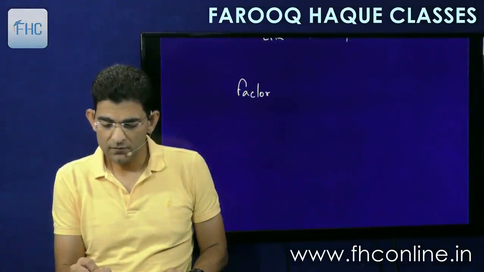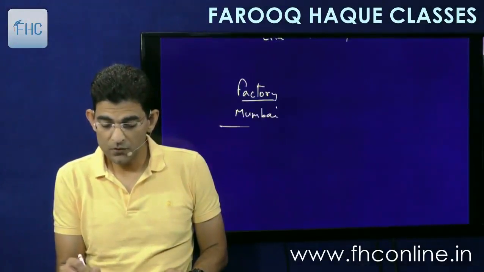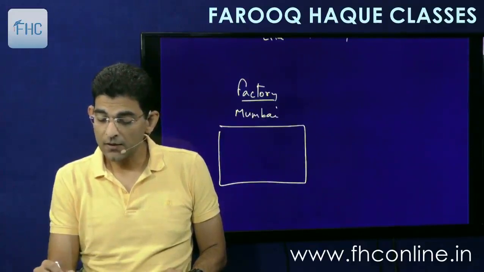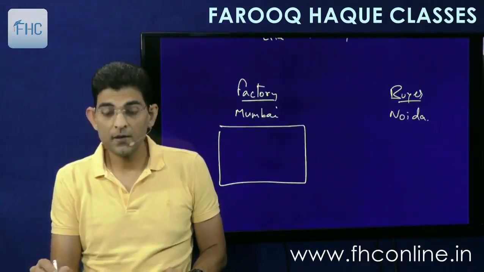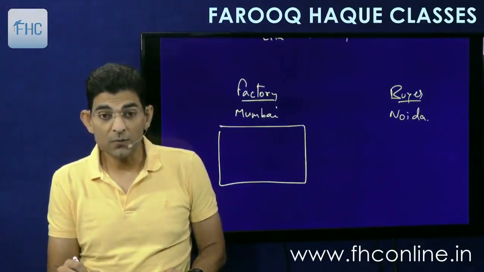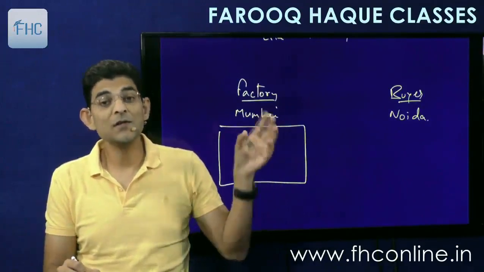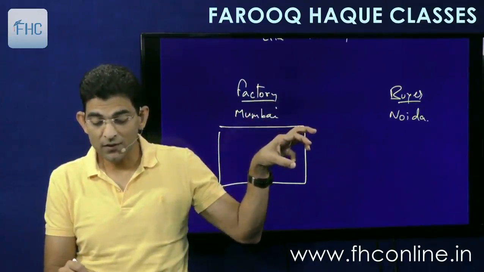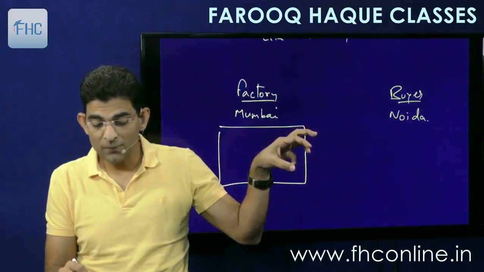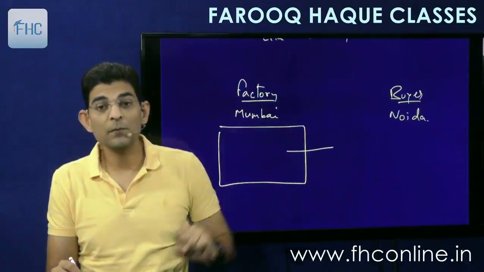Now let's say this is my factory in Mumbai, and the buyer of the goods lives in Noida. So the truck comes in and I dispatch the goods in that truck. So the truck containing the goods will move out from my factory.